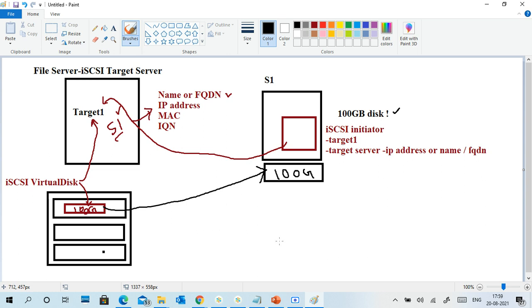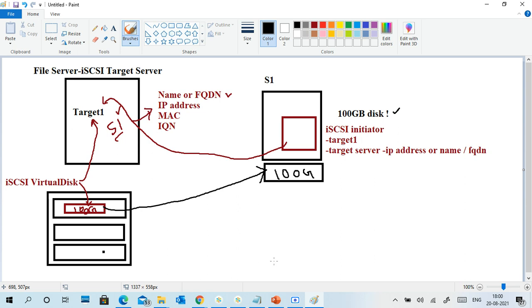The same principle applies for SAN also, but the SAN architecture is a little bit bigger. We already saw SAN can use iSCSI. Simply, I request my server admin to create a virtual hard disk in the storage and assign it to a target, and the target is assigned to my server by server name, IP address, MAC address or IQN number.